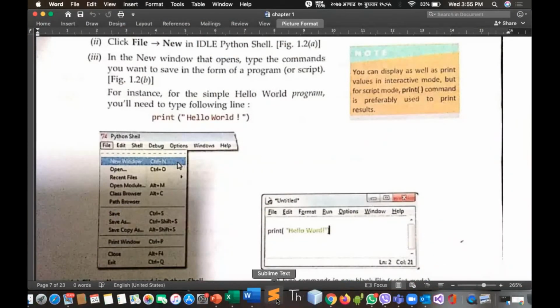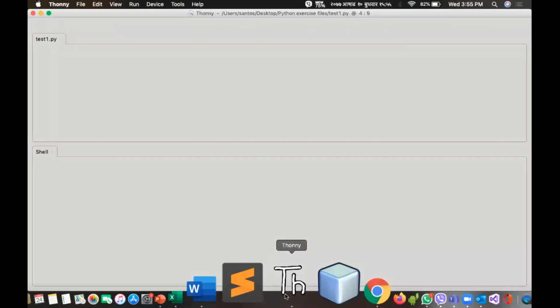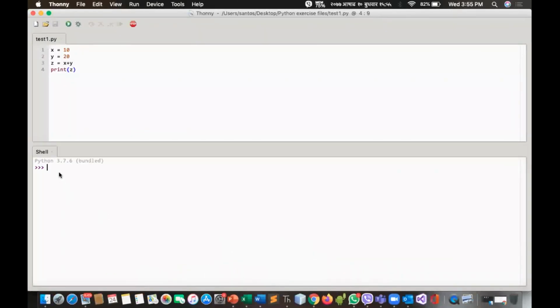In case of interactive mode, it is faster, quicker, and instant result is provided. But here the process is slower, instant result is not provided. And you have to save the file before executing the program. Here you don't need to save the file. But here the advantage is once you save the file, it is saved for future reference as well, for lifetime, unless you delete that file. Your work will be saved. But in case of interactive mode, as soon as you close the application, your program or line of code will be lost. That is the disadvantage of interactive mode. Clear?